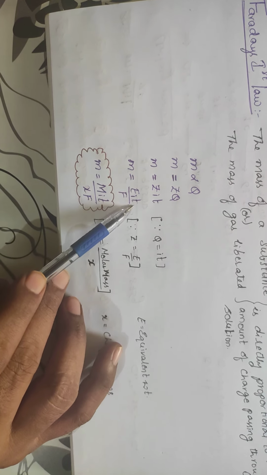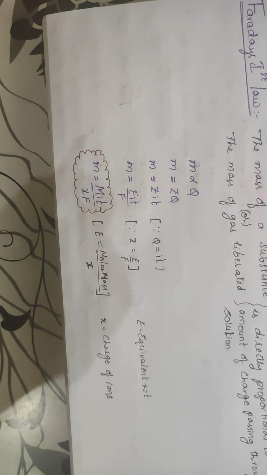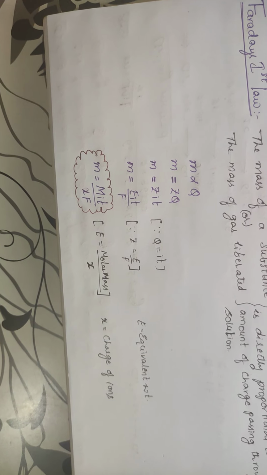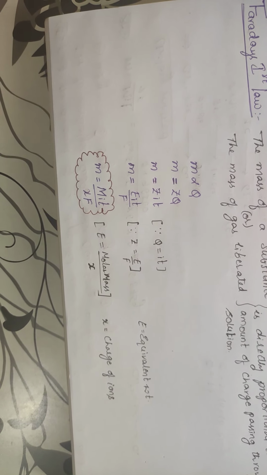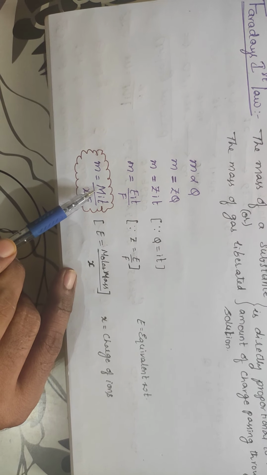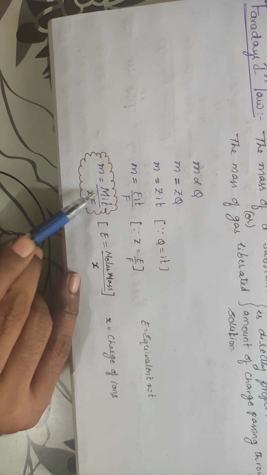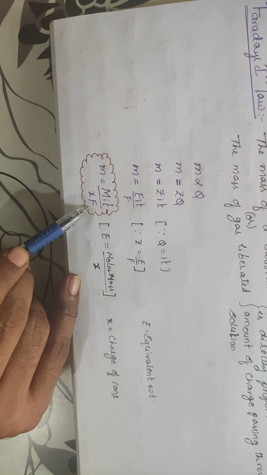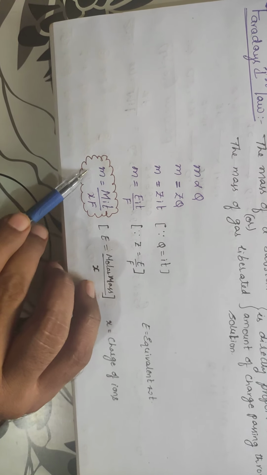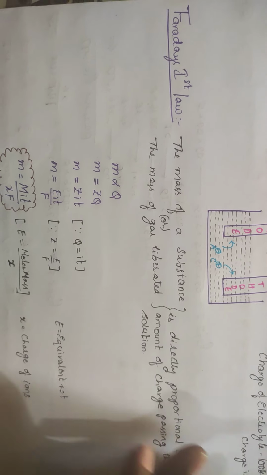So it becomes M = EIT/F, and we know that the equivalent weight, if it is an atom, is the atomic weight by valency. If it is a molecule, it is the molecular weight by valency. So this is the molar mass, current into time, divided by the valency of that respective compound into Faraday. Then you will get the amount of the substance deposited at the respective electrode.